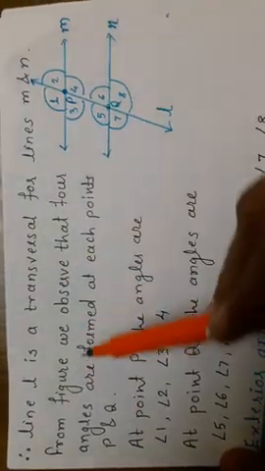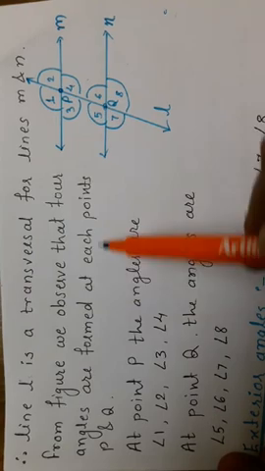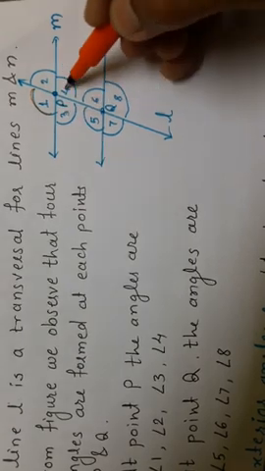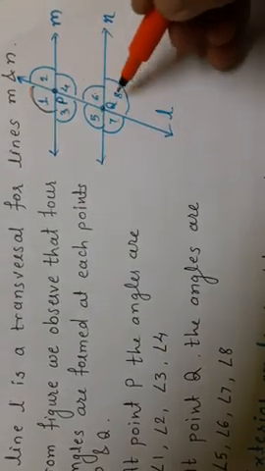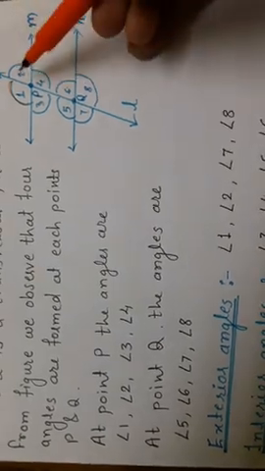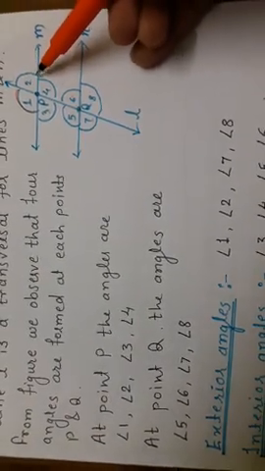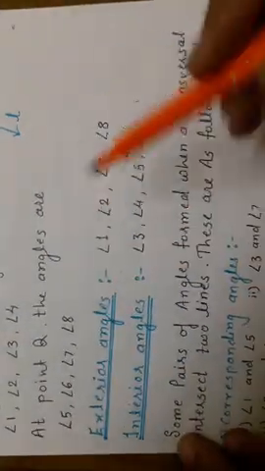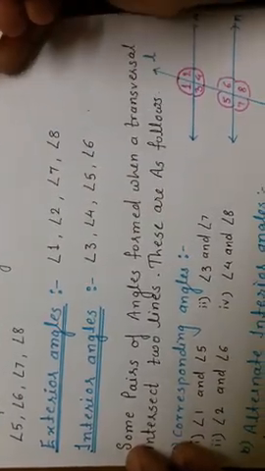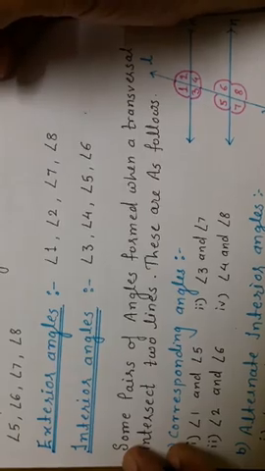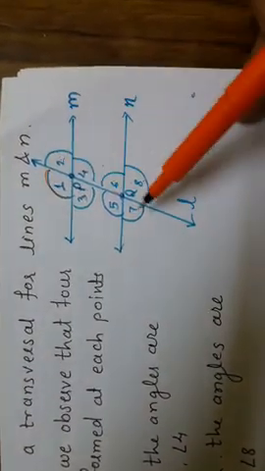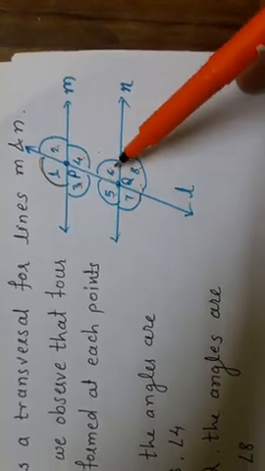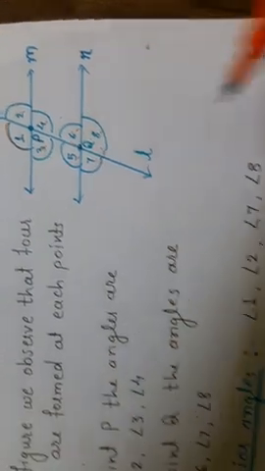From the figure, we observe that four angles are formed at each point P and Q. At the point P, angle 1, angle 2, angle 3 and angle 4. At the point Q, angles 5, 6, 7, 8. Next, from this we decide which angles are exterior, meaning outside, and which are interior. Angles 1, 2, 7 and 8 are the exterior angles. Angles 3, 4, 5 and 6 are the interior angles.